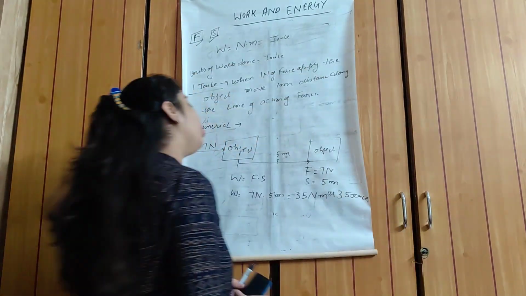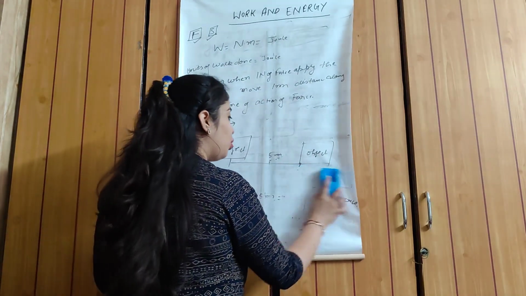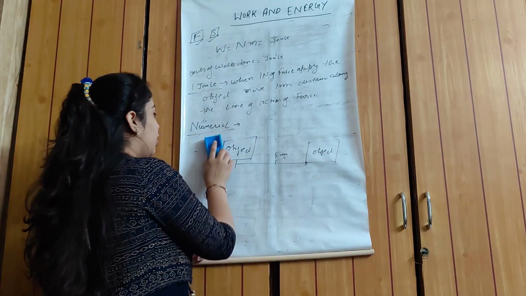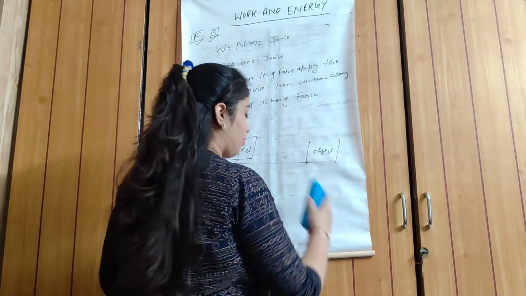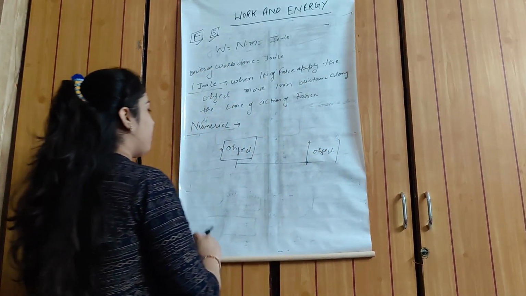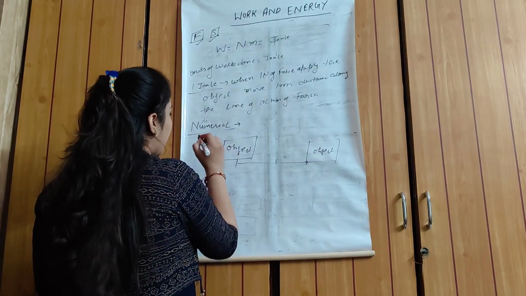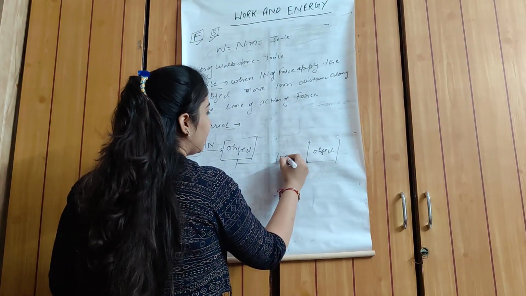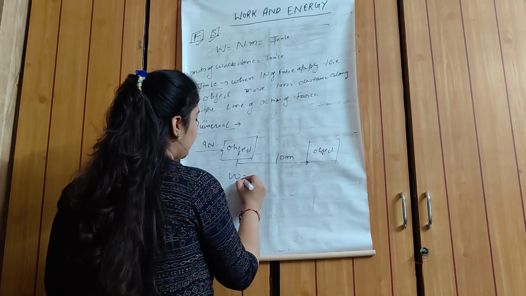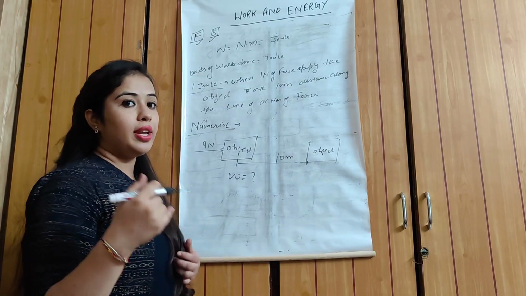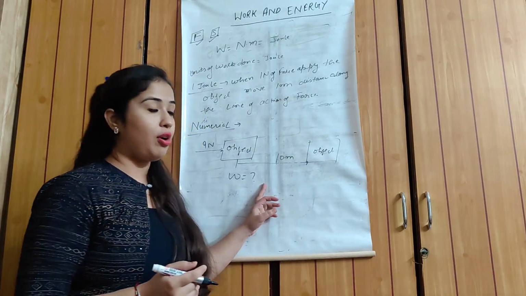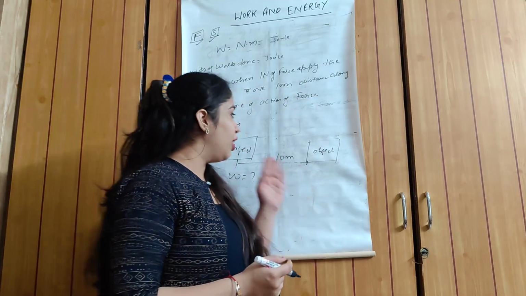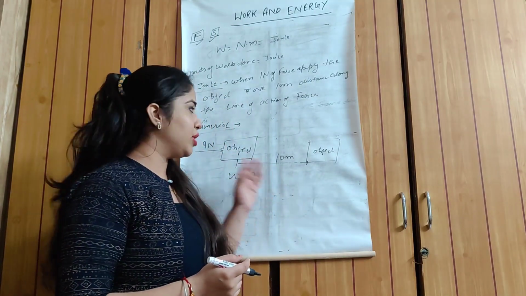Students, now I will give you another example that you all will be able to solve. Suppose I apply a force of 9 Newton and the object moves 10 meter distance. Now calculate its work done. Students, you can do it by yourself, and then we can discuss the answer to this question in the next lecture.